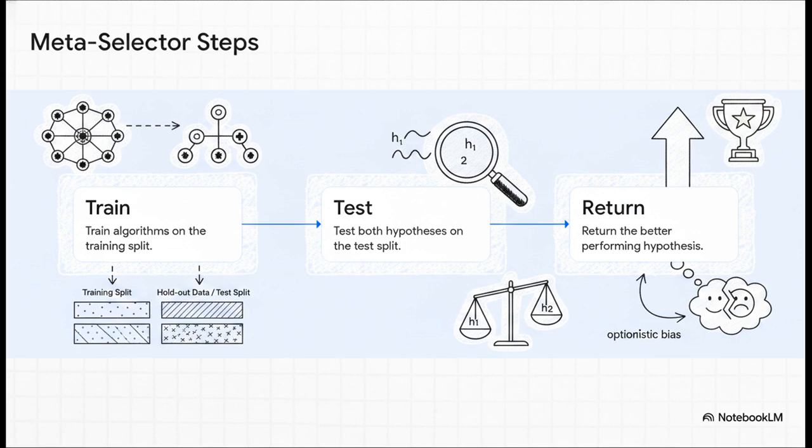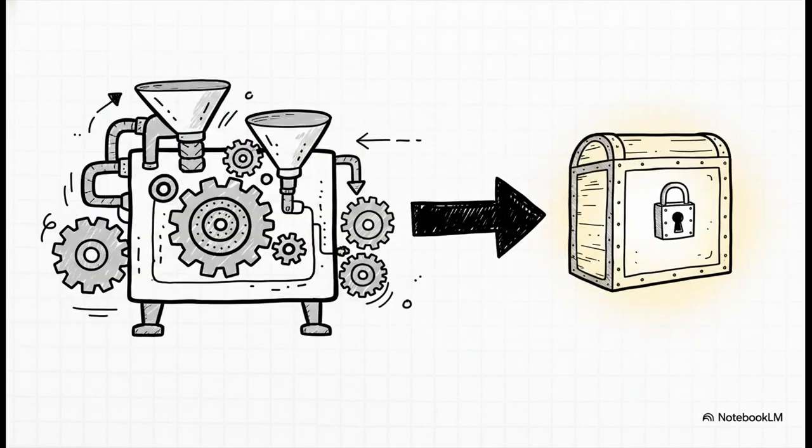Seems perfectly reasonable, right? Well, the crucial point is we must formalize the true expected performance of this new Meta-Selector. We denote this as theta underscore Meta-Cell. This equals the expected utility, function g, of the Meta-Selector trained on sample S, but evaluated on entirely new, unseen, independent, and identically distributed data, z underscore new. We are essentially treating the entire selection process itself as one giant, nested learning algorithm.